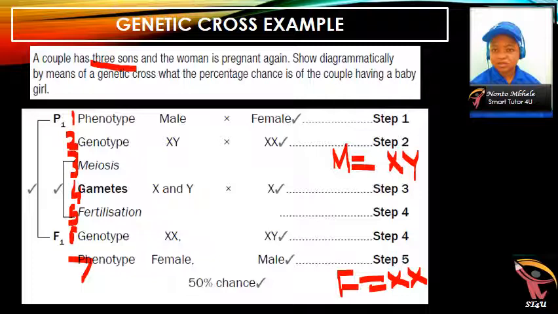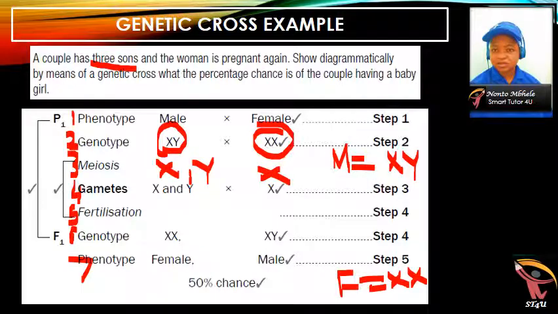So now they say show in a genetic cross what the percentage chance is of the couple having a baby girl. The percentage is always 50, but you need to show it, so you will follow these steps again. The phenotype is expressed in word form, which is male and female. The male is always XY, the female is XX. Then meiosis takes place, and your gametes will be X and Y, and here your gametes will be just an X.